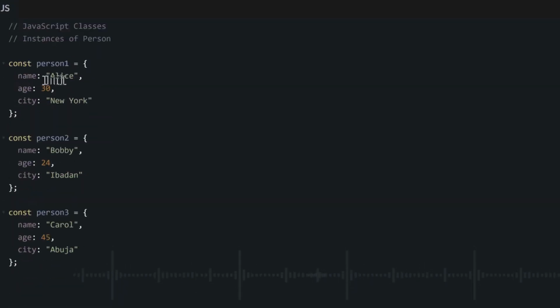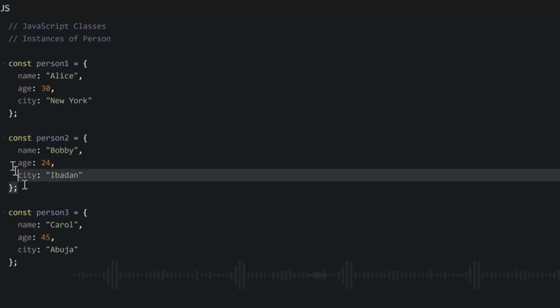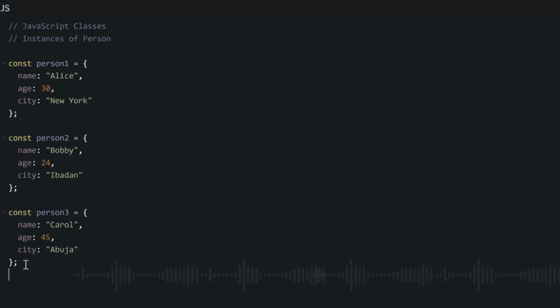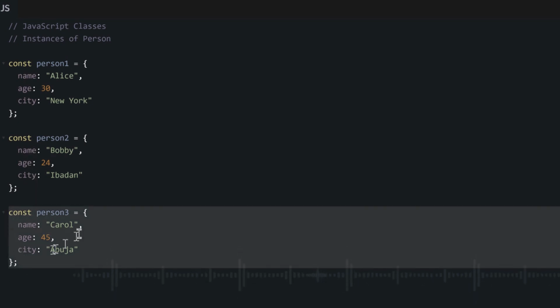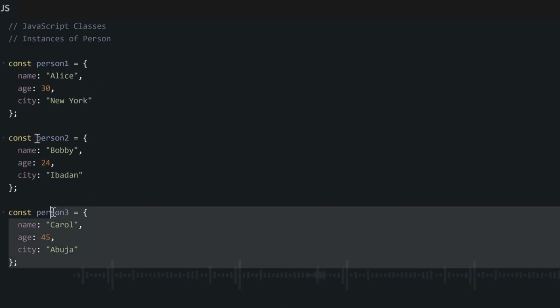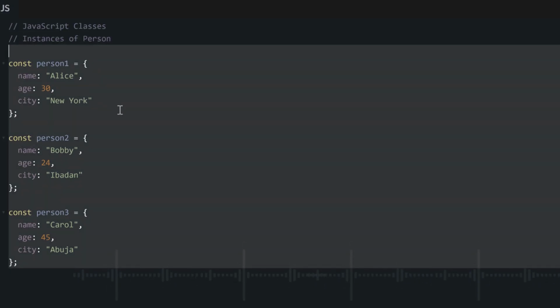What do I mean by that? This person object, if it is our person 1 object, and then we have another person 2 object with the same key value pairs, and then another person 3 object with the same key value pairs. From merely looking at all of these objects, we can say they have things in common, right?